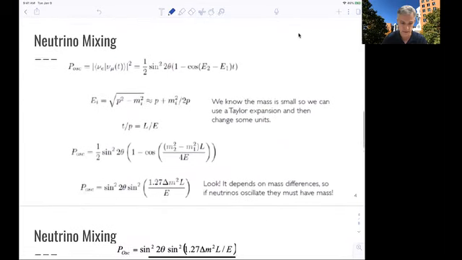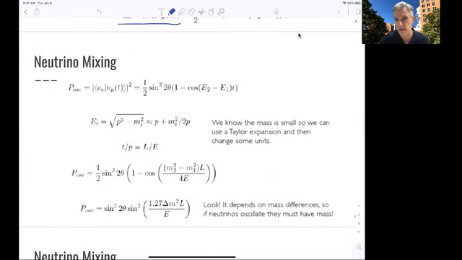So let's analyze this a little bit further. We know that the masses need to be small. So one thing we can do here is a Taylor expansion of our energy and then rewrite the term. If we analyze this some more, we find that the oscillation probability simply depends on the mass difference squared, the length, or distance, the neutrino had from t0 to oscillate, and the energy of the neutrino.